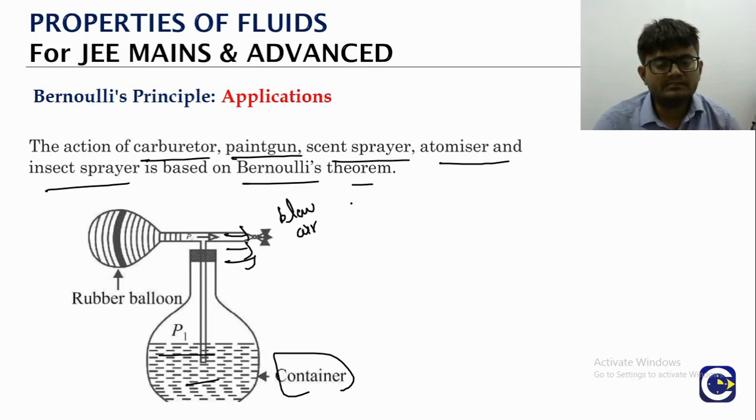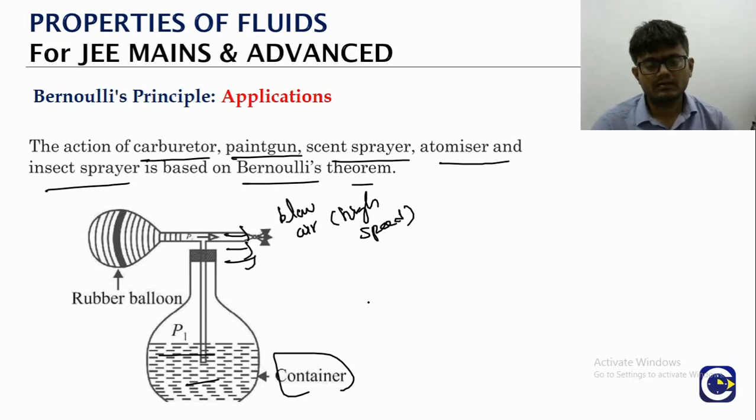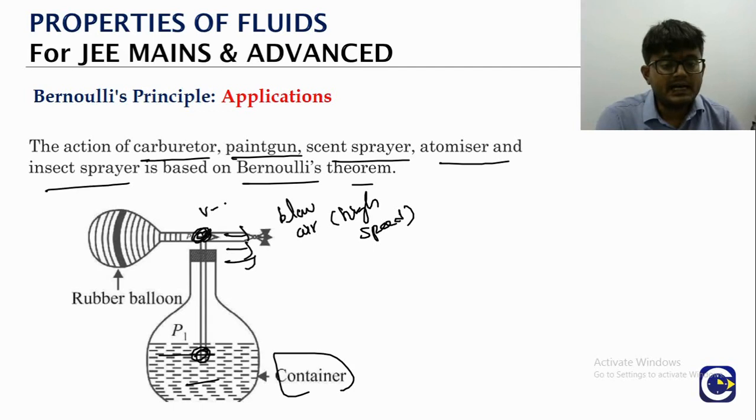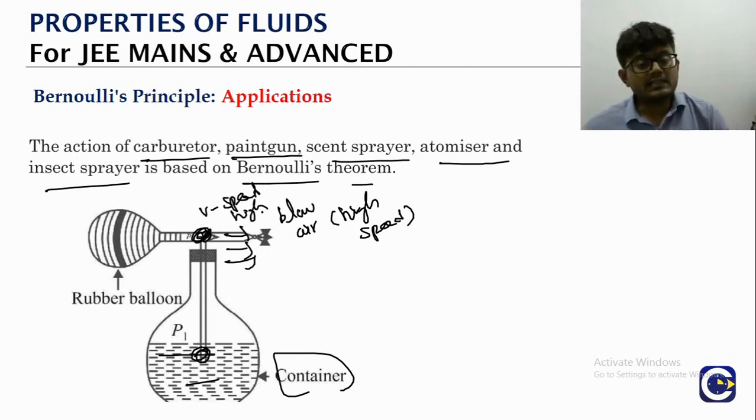The rubber balloon will blow the air at high speed. Between this point and this point, we apply Bernoulli's theorem. If you apply Bernoulli's theorem, what will happen? Here the speed is high. Here the speed is high.